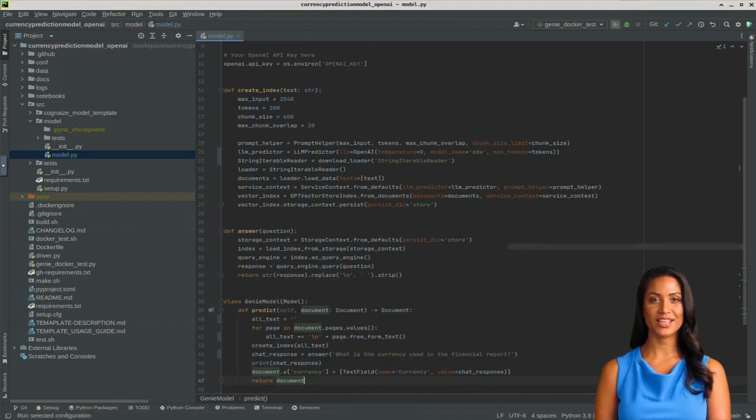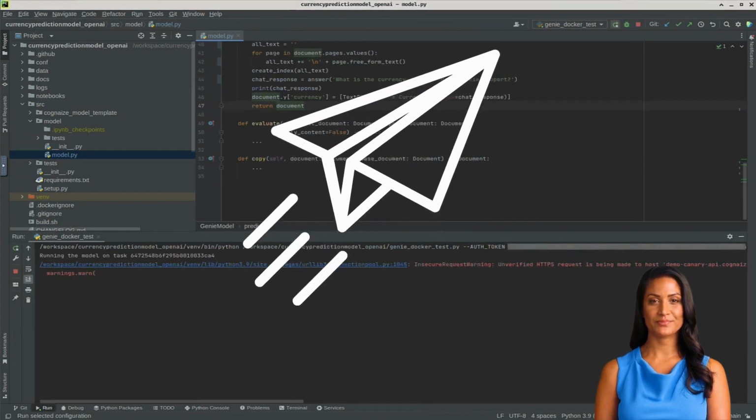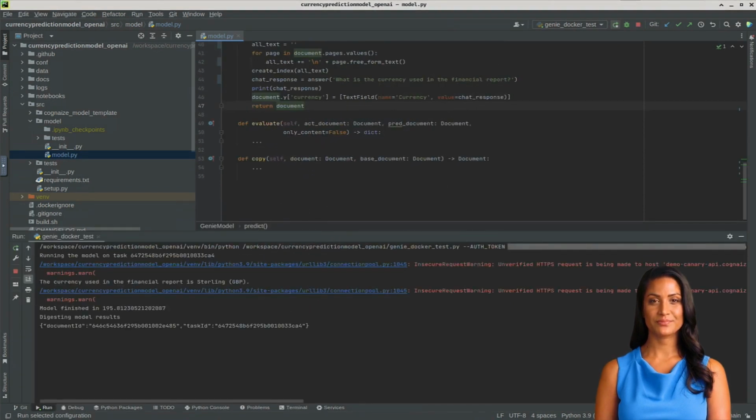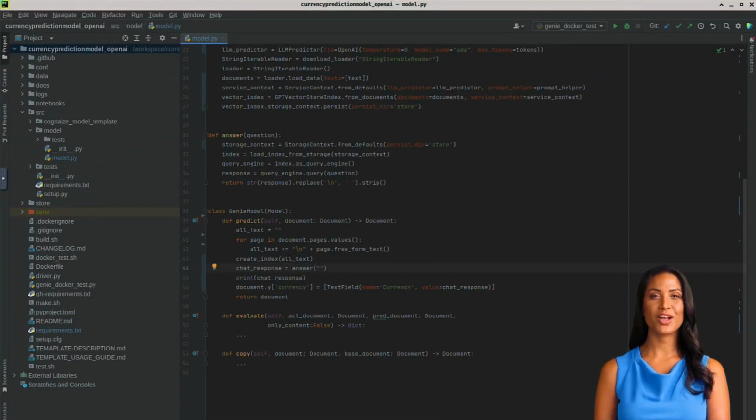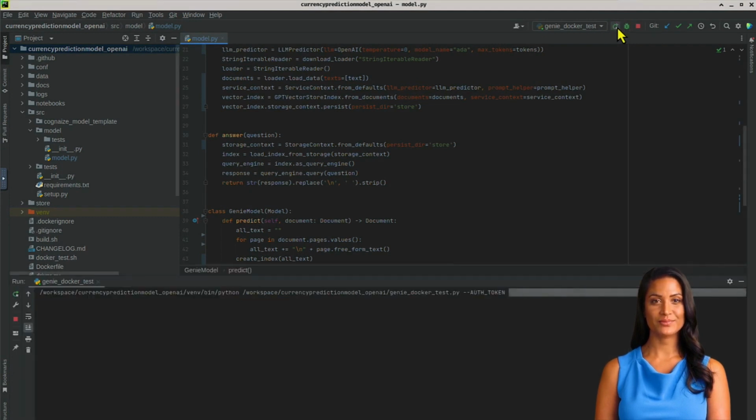We are now ready to test the answer again. It took over 3 minutes, but we finally got the correct answer. The currency used in the financial report is sterling. Besides the immense waiting time for such a trivial task, there is another huge problem. Let's try this prompt. Does the company report in US dollar? We expect no as answer since the company only reports in pound sterling.